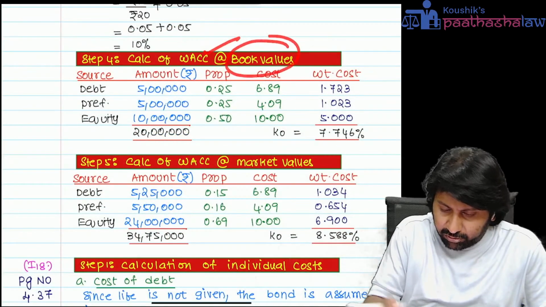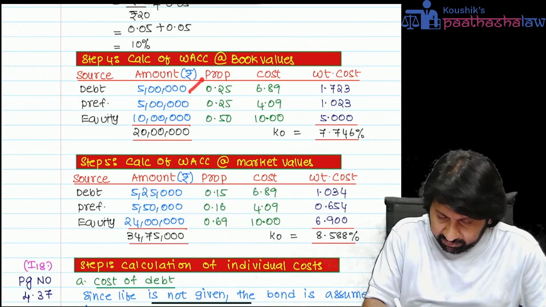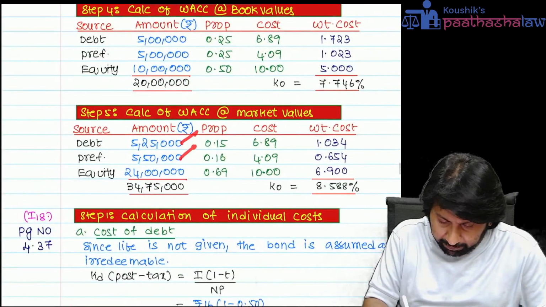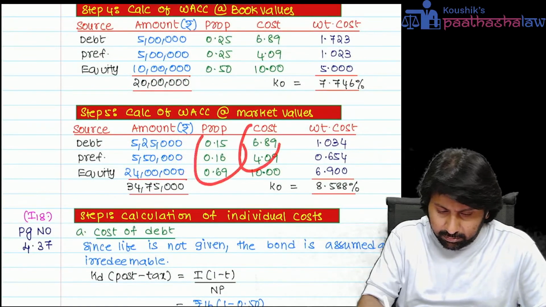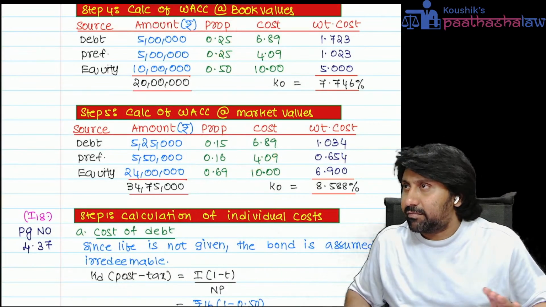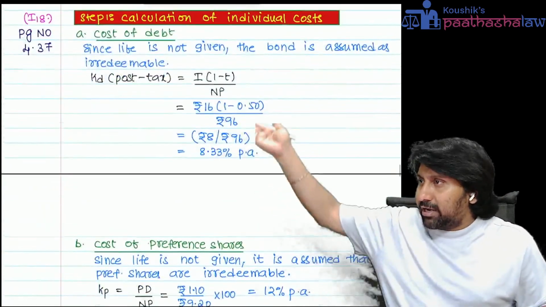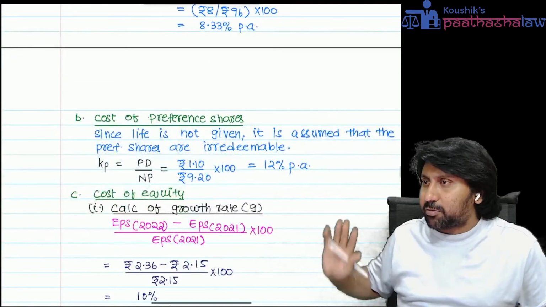WAC using book values. They only gave book values. Okay. They only gave market values also. Now we applied market values to this, multiplied, and we got the answer. Clear? So this is how we need to do. In the remaining ones, whatever we discuss, the same adjustments we are going to do here.